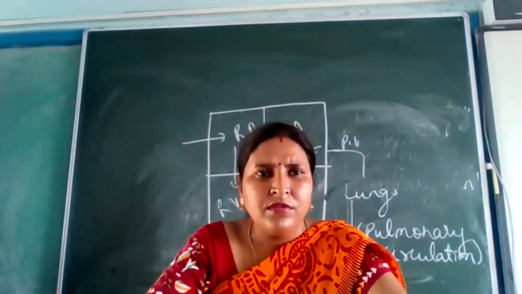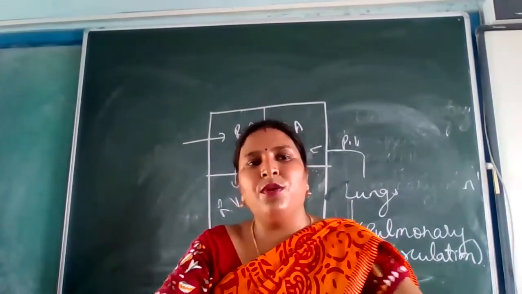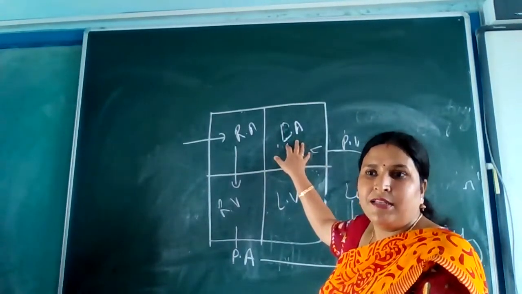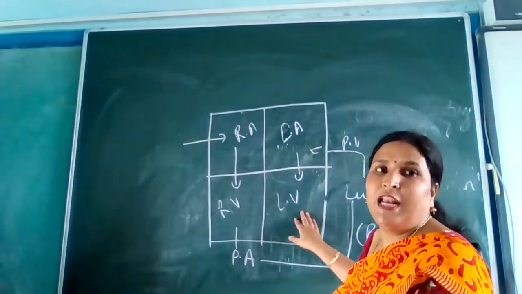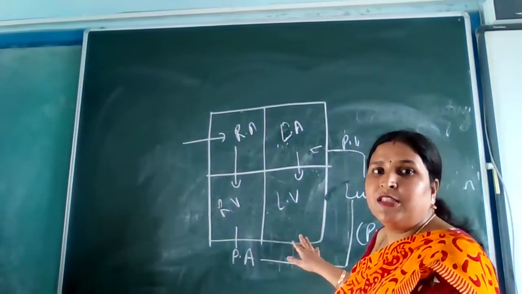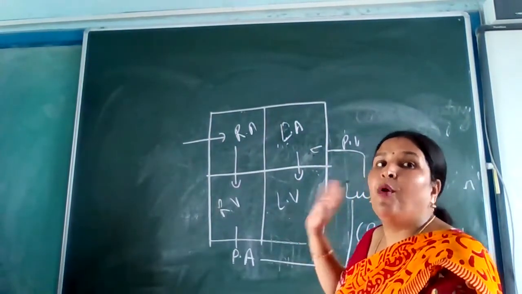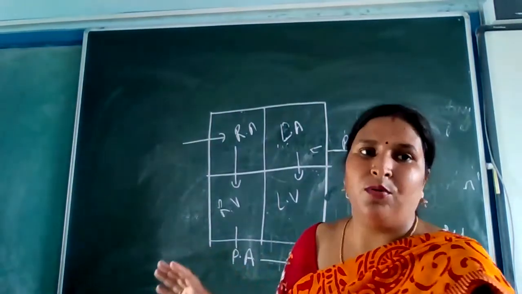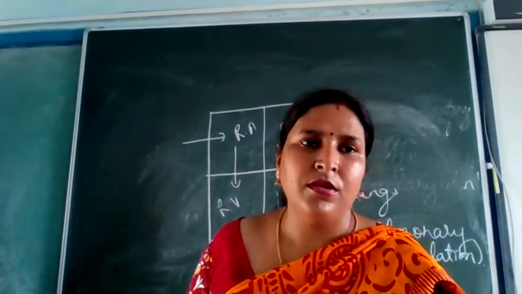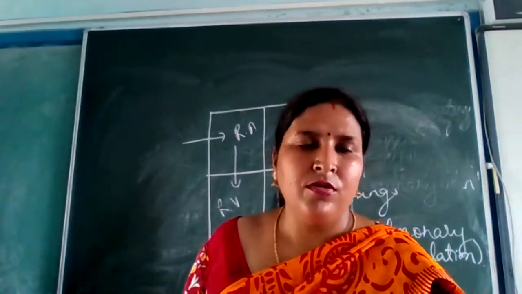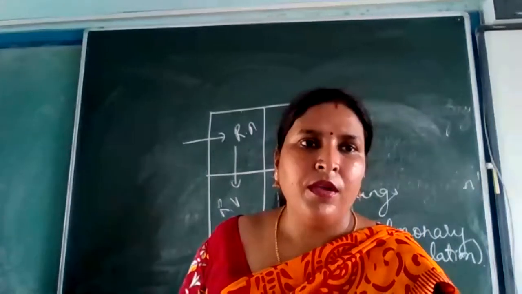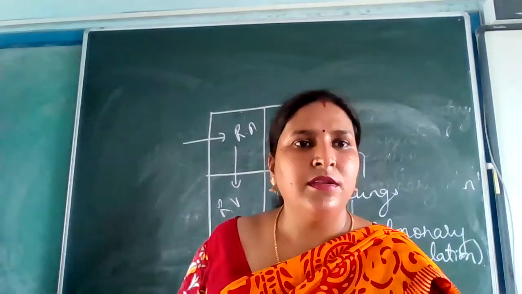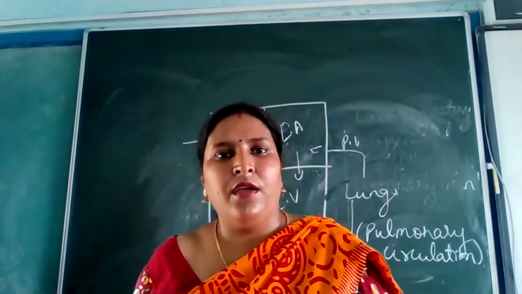Can you please explain systemic circulation? Systemic circulation means the blood has come to the left auricle. Once the blood has reached the left auricle, from there it will reach the left ventricle. Through the aorta, this blood will go to the entire body, all the parts of the body. That is called systemic circulation. And ma'am, the coronary vein and pulmonary artery, they both take away the deoxygenated blood from the heart. Yes. Okay.